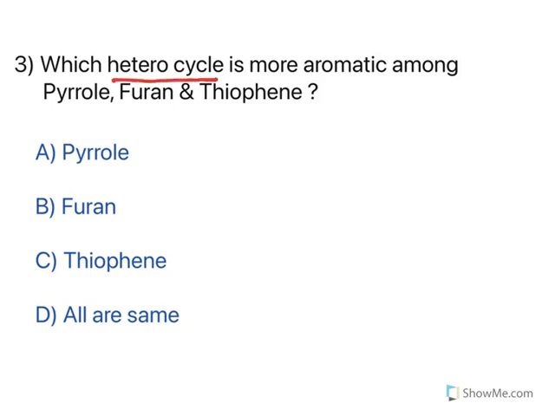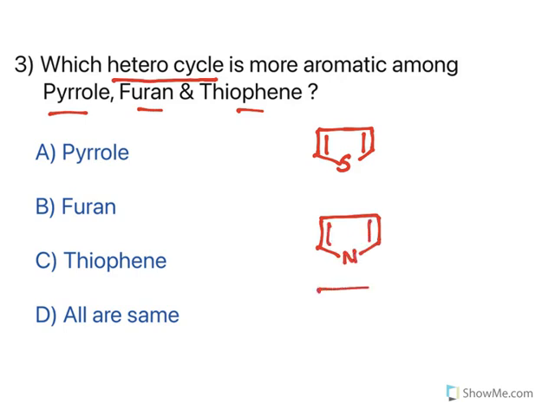Which heterocycle is more aromatic among pyrrole, furan, and thiophene? Now let us understand this. Let me draw the structures of all of them. See, thiophene is the sulfur-containing one, right? And then pyrrole, a nitrogen-containing heterocyclic ring, and then furan, an oxygen-containing heterocyclic ring. Now the important thing is all of them have a lone pair of electrons which are involved in delocalization.